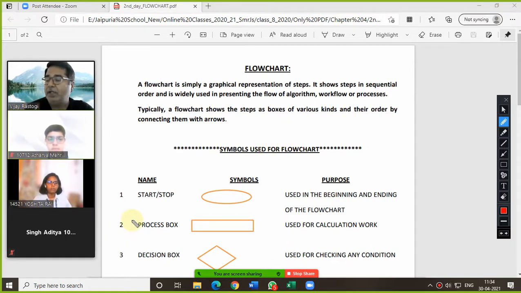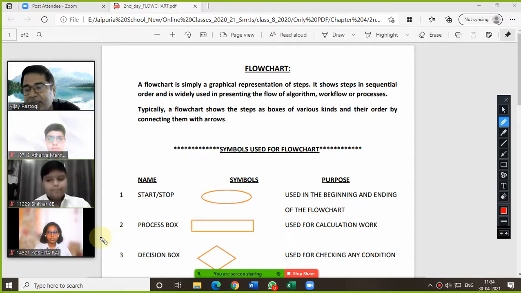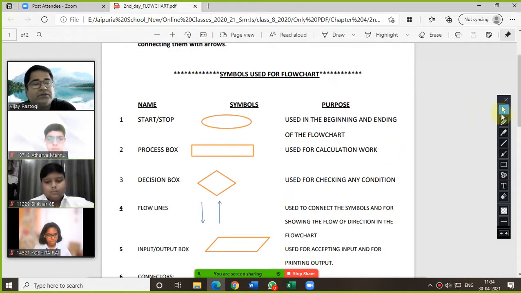Whatever I am explaining in today's class, everything is given in the book. So those who have the book can go through that also. Now in the flow chart, we use certain symbols.